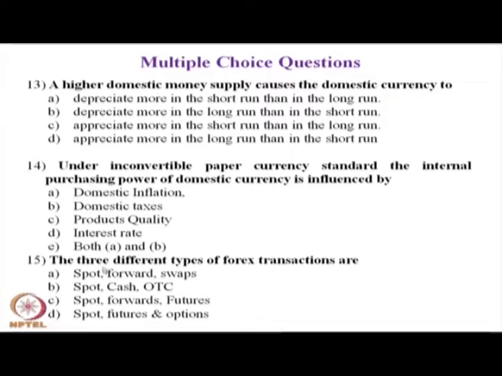Question number 15 is about the three different types of forex transaction. In forex transactions generally we have spot transaction, forward transaction and futures transaction. So, for question number 15, the answer is C: the spot, forward and future. These are the three different transactions available in the foreign currency market.